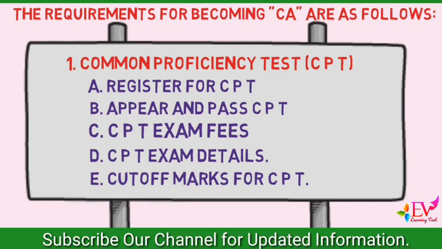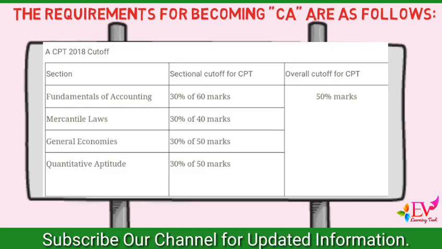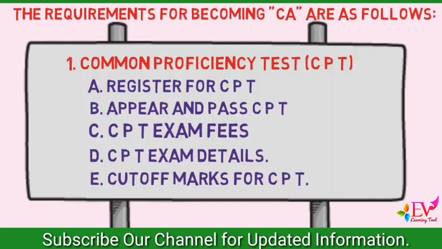E. Sectional cutoff for CPT. Fundamentals of Accounting, 30% of 60 marks. Mercantile Laws, 30% of 40 marks. General Economics, 30% of 50 marks. Quantitative Aptitude, 30% of 50 marks. Overall cutoff for CPT, 50% marks.